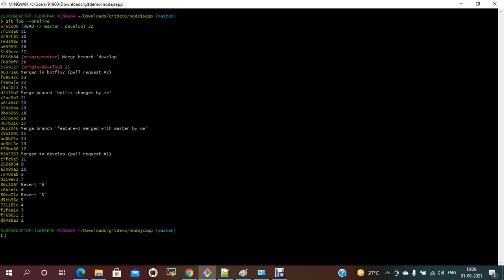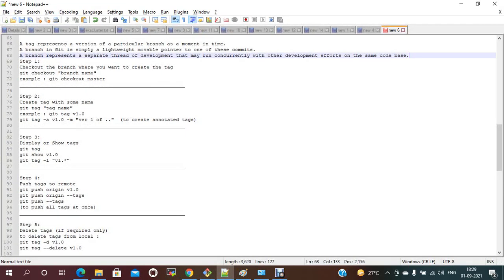when you create a tag, the tag is created for this commit ID. So whatever the code has, the complete history of this commit is included. To simply say, a tag is nothing but a representation of a version of a particular branch at a moment in time.